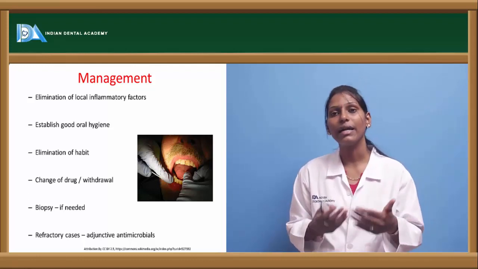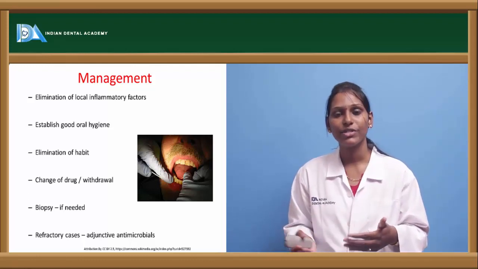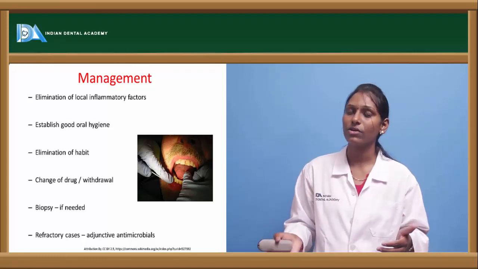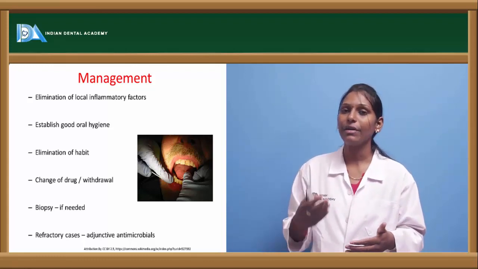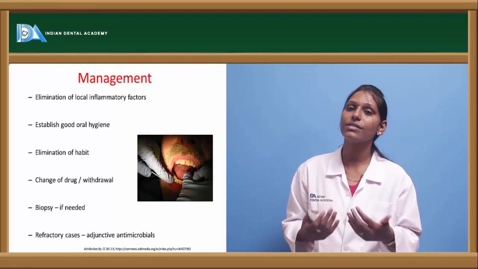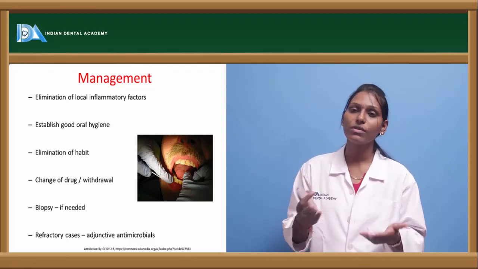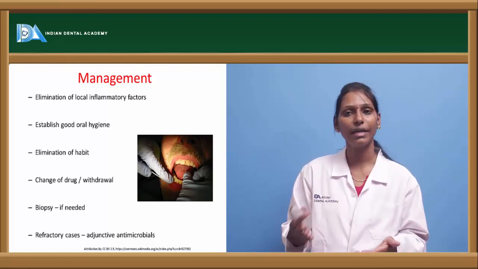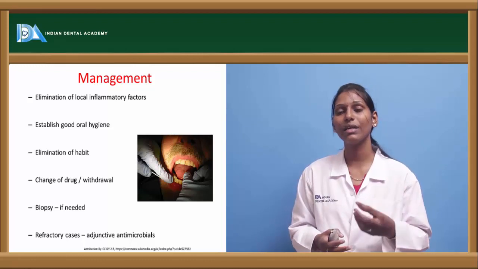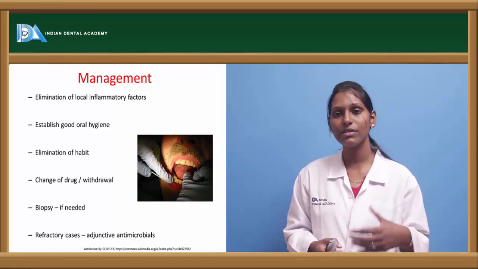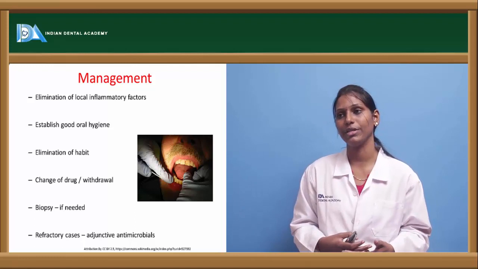With underlying vitamin C deficiency, replenishing vitamin C can reduce scorbutic gingivitis. If the patient has leukemic conditions, treating the leukemia, especially AML, can reduce gingival hyperplasia. So the underlying condition has to be treated first.